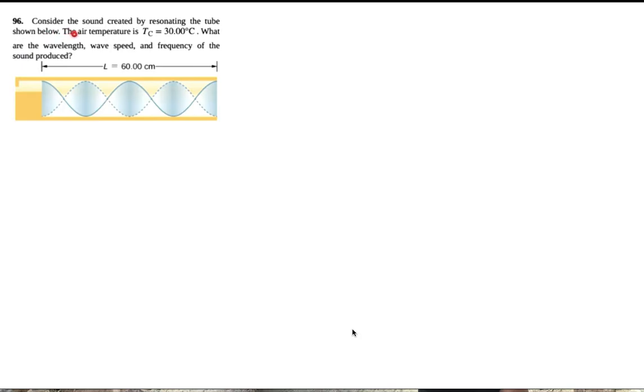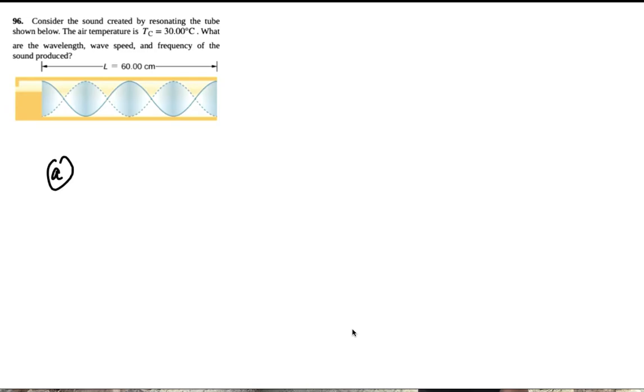This problem says, consider the sound created by resonating the tube shown below. The air temperature is 30 degrees Celsius. What are the wavelength, wave speed, and frequency of the sound produced? Okay.